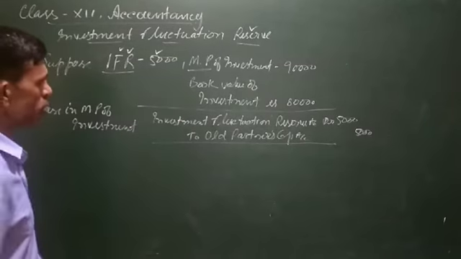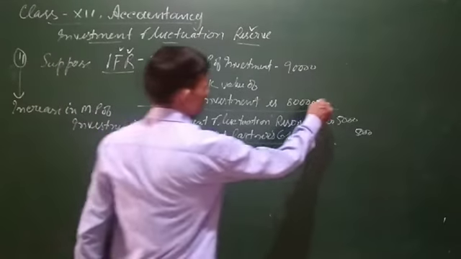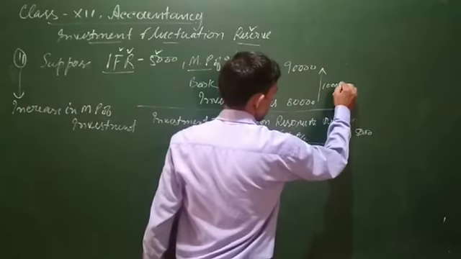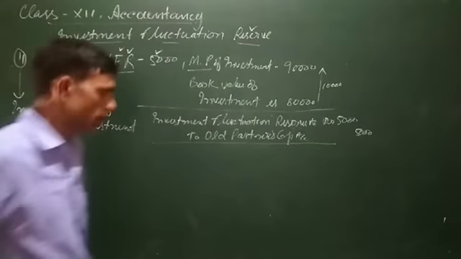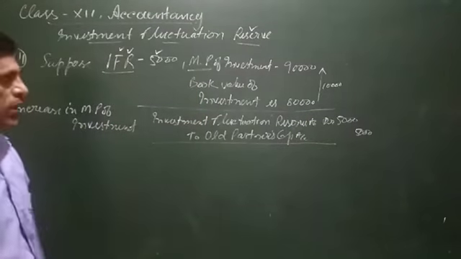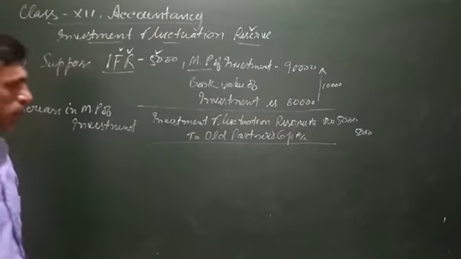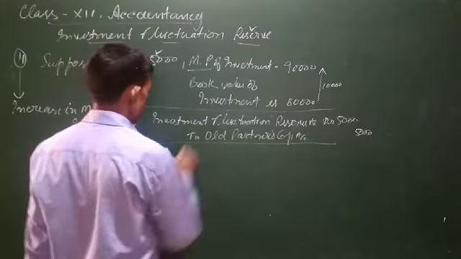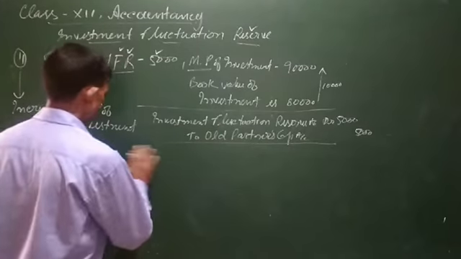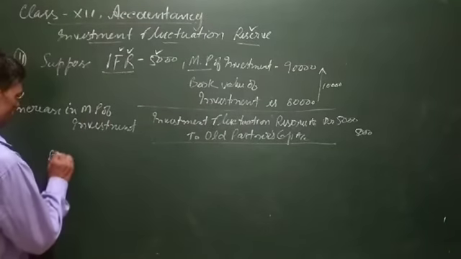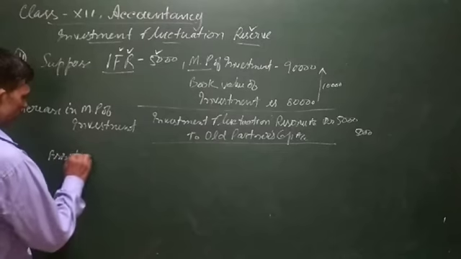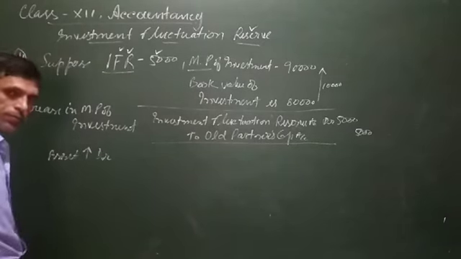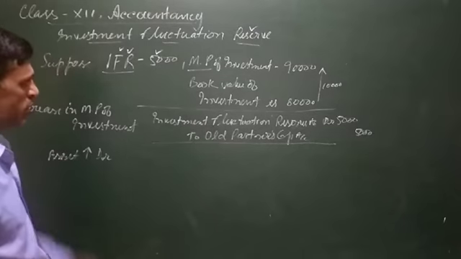Now the important thing to note here is that there is an increase in price of investment by 10,000. The rule of debit and credit we have discussed in the previous video: if there is an increase in asset, increase in asset is debited.